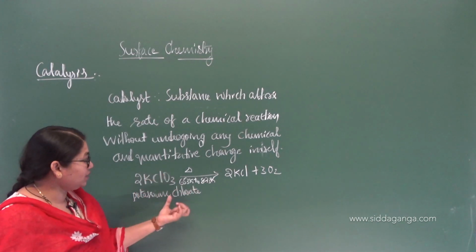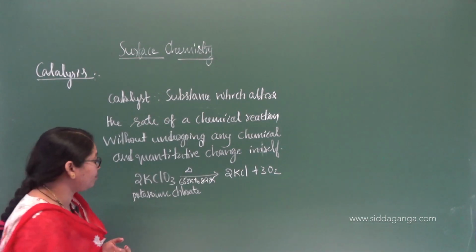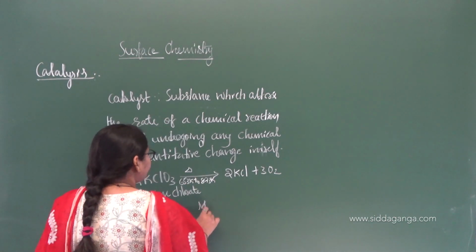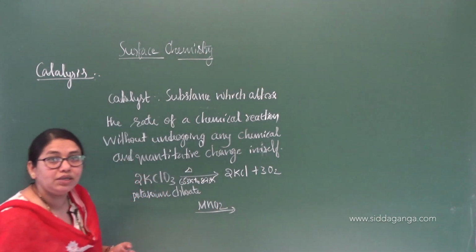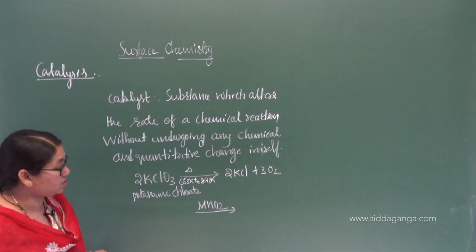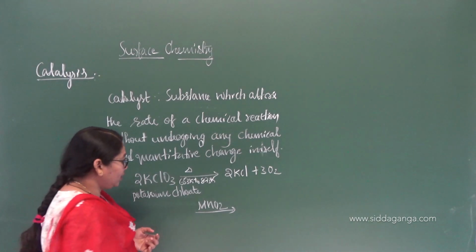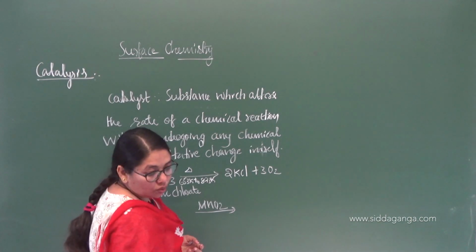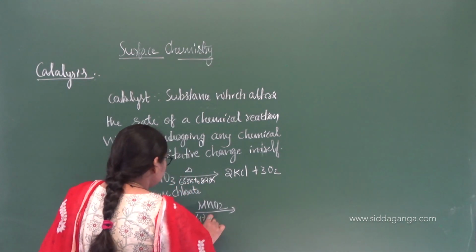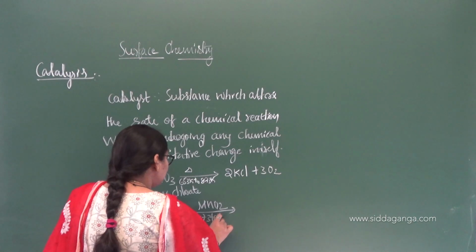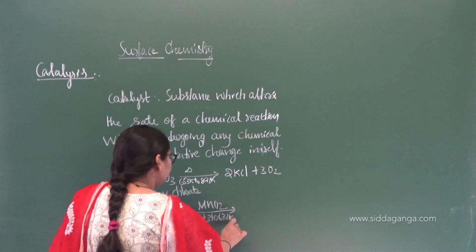But if you conduct the same reaction in the presence of some substance like manganese dioxide, then the temperature will be reduced to 473 to 633 Kelvin, right?